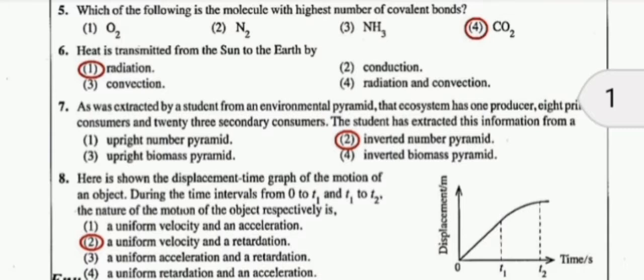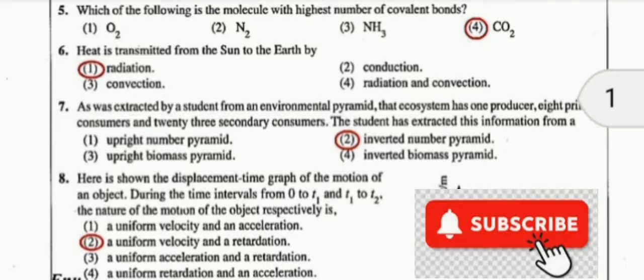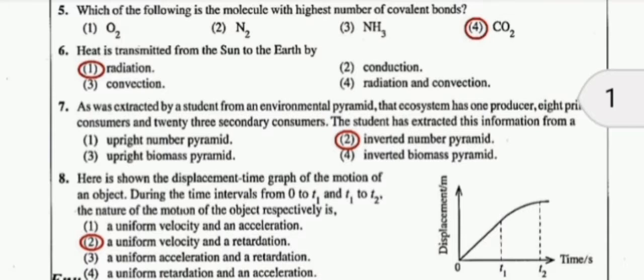ZnCl2, MgCl2. All of the ionic compounds start with a metallic element. NaCl starts with Na. That's why we can say NaCl is also ionic. NaCl also has ionic bonds. If a compound has ionic bonds, it is an ionic compound.